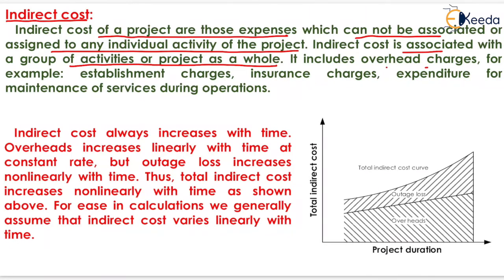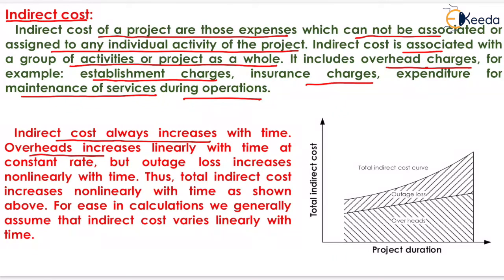It includes overhead charges, for example, establishment charges, insurance charges, and expenditure for maintenance of services during operations. Indirect cost always increases with time. Overhead increases linearly with time at a constant rate, but outage loss increases non-linearly with time.